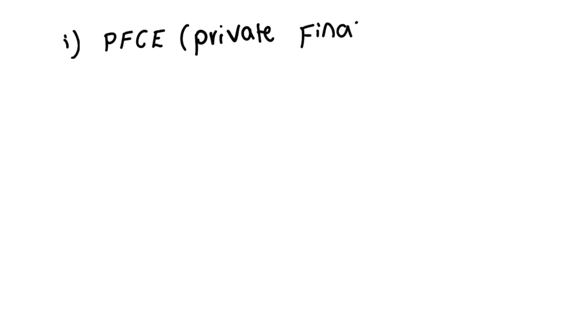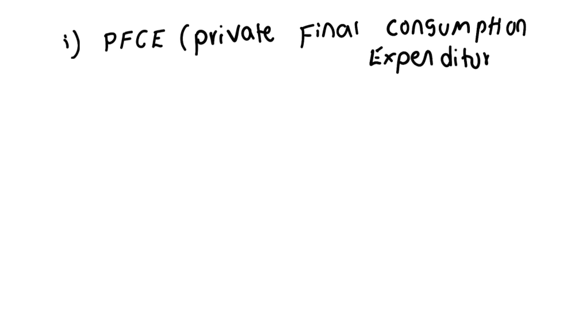We just go with a few statistics regarding private final consumption expenditure. What is this? Private final consumption expenditure.